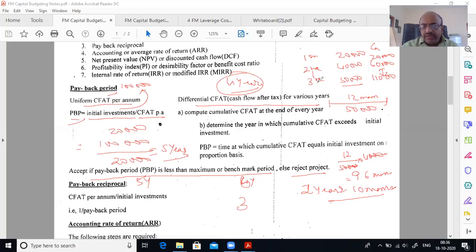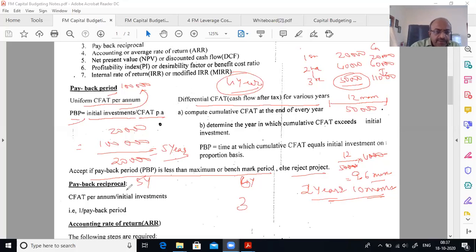In the third year they are doing 50,000 in 12 months, but I need only 40,000 to reach 1 lakh, and 40,000 will be achieved in 9.6 months. Therefore, your payback period is 2 years and 10 months. That's how you decide whether to take it against your benchmark.